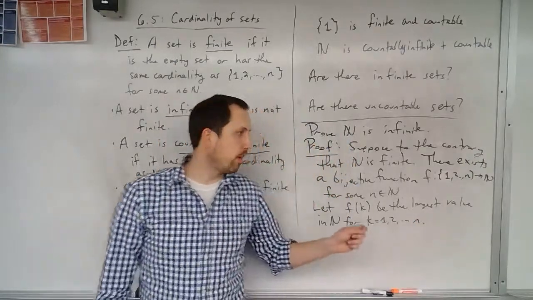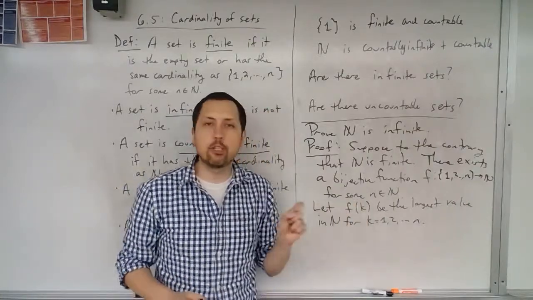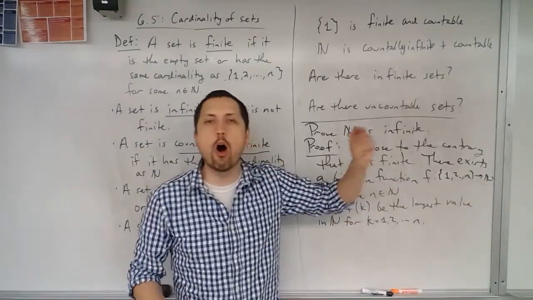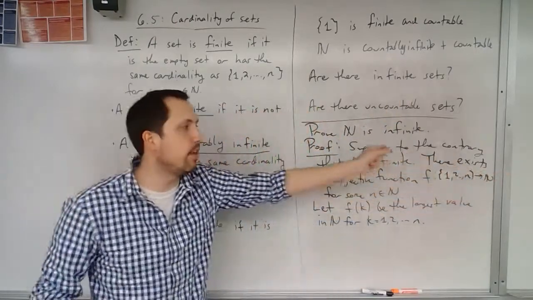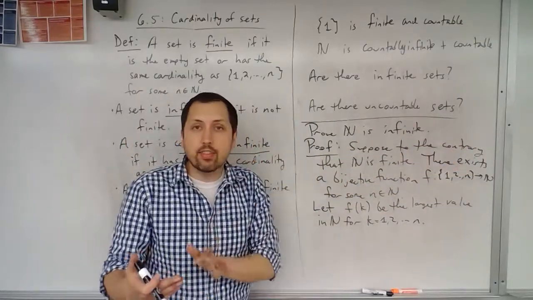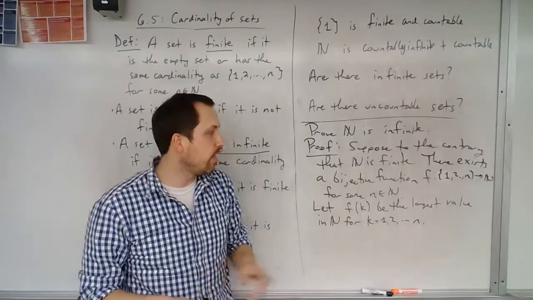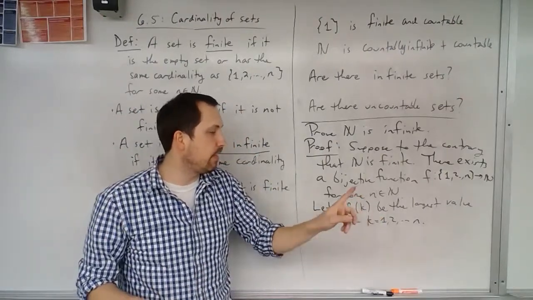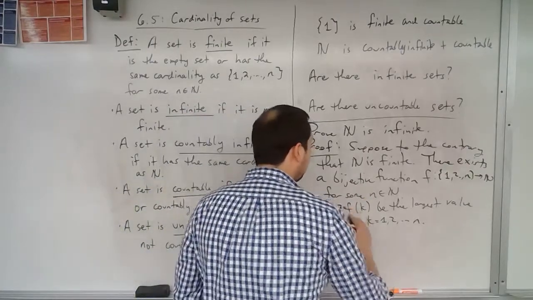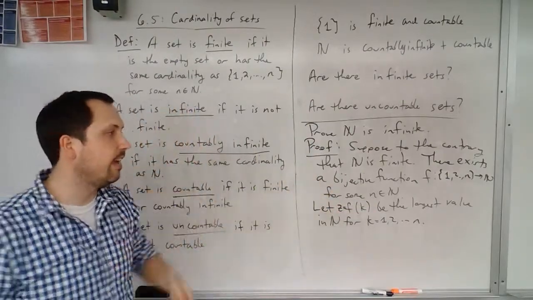I'm going to work with this because I know the natural numbers start at 1 and go on forever. I'm going to pick f of k. That's going to be the largest value that gets mapped to from all of these. So we take all of the elements. We know they all have something that they get mapped to in the natural numbers. Now, because there's only n of them, I can pick the biggest one. There exists this largest one. So I'm going to call this guy z. So let z be f of k. That's the largest value in the natural numbers for any k here.